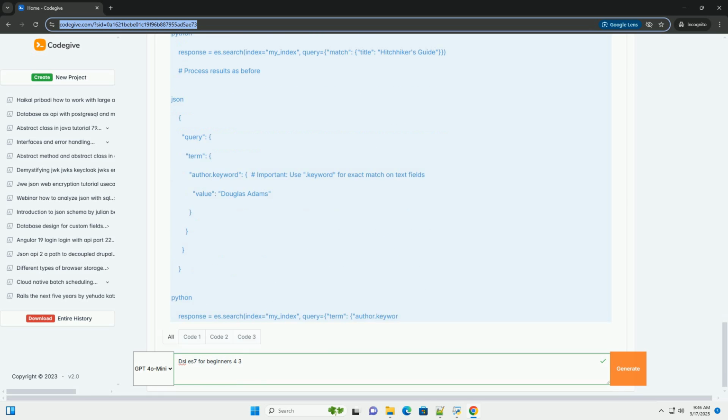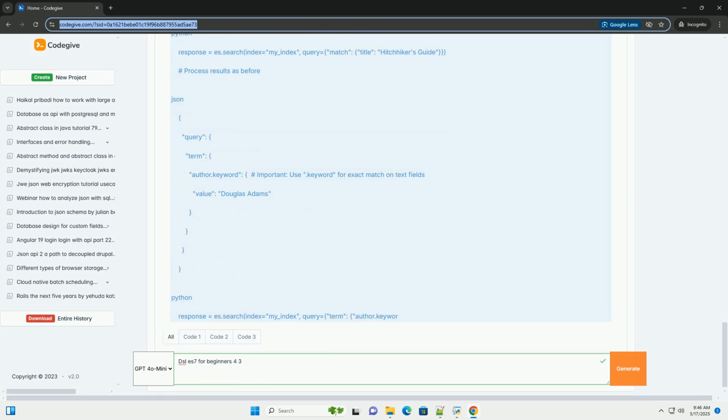Range query, numeric and date ranges. The range query allows you to search for documents where a field falls within a specific range. It's useful for numeric fields like publication_year or rating, or for date fields. Range operators: GTE, greater than or equal to. GT, greater than. LTE, less than or equal to. LT, less than.